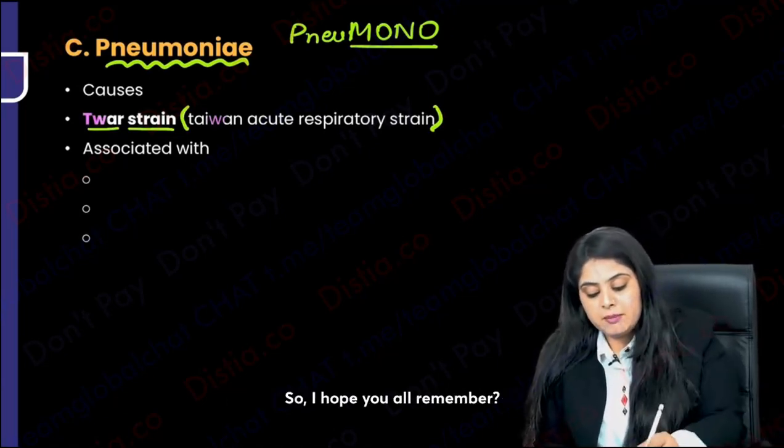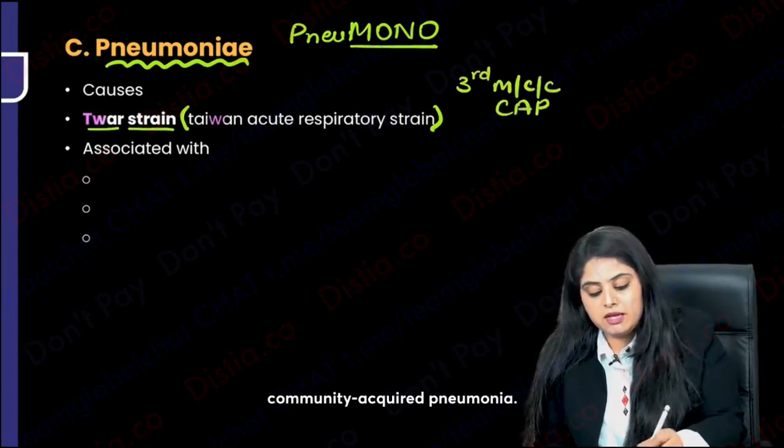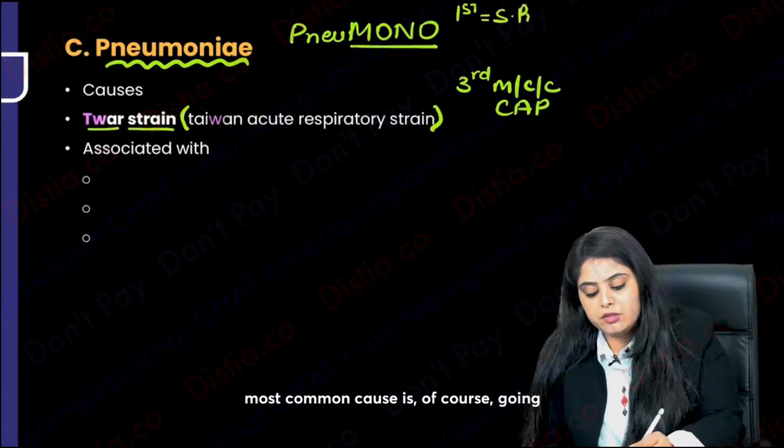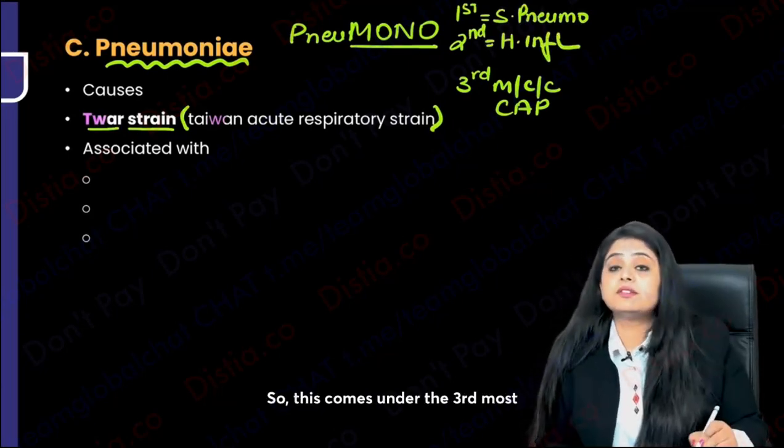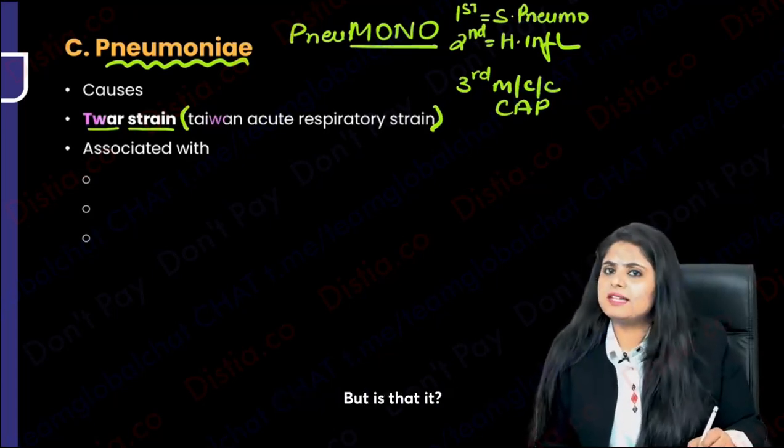So I hope you all remember this is the 3rd most common cause of community acquired pneumonia. I hope we also know the first most common cause is of course going to be Streptococcus pneumoniae, and the second most common cause is going to be Haemophilus influenzae. So this comes under the 3rd most common cause, and that is Chlamydia pneumoniae. But is that it? No.